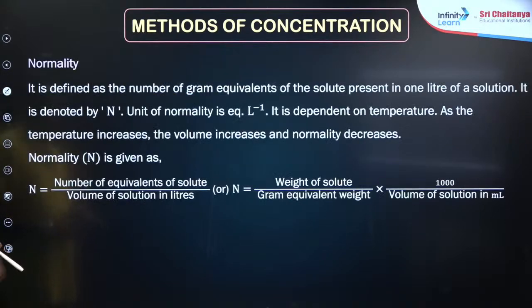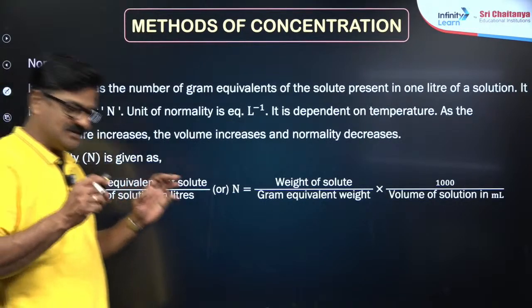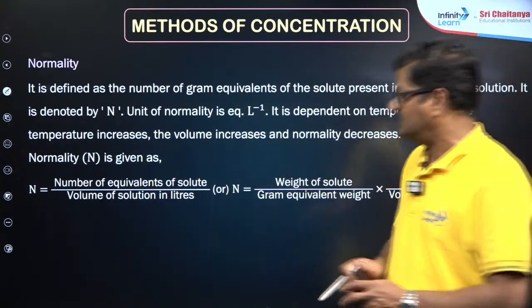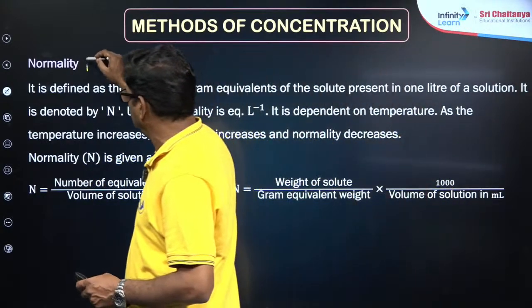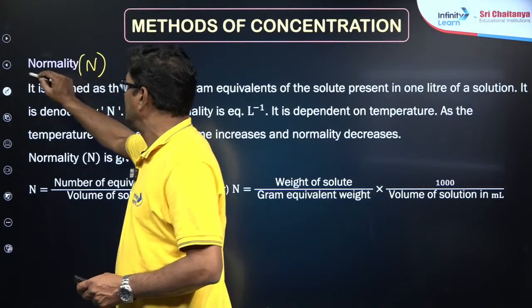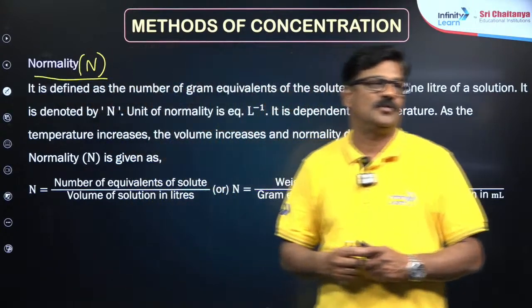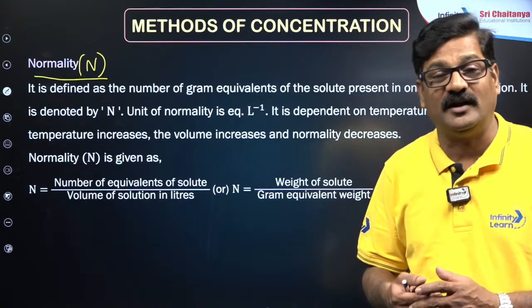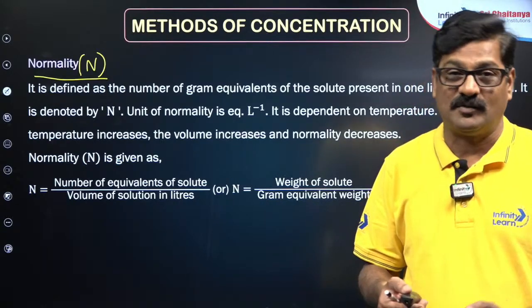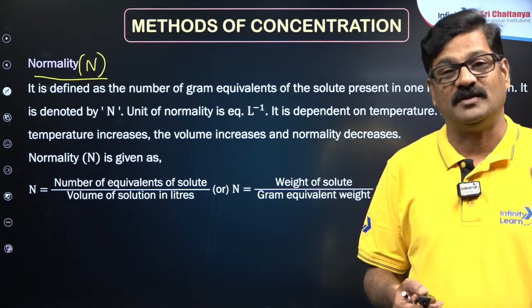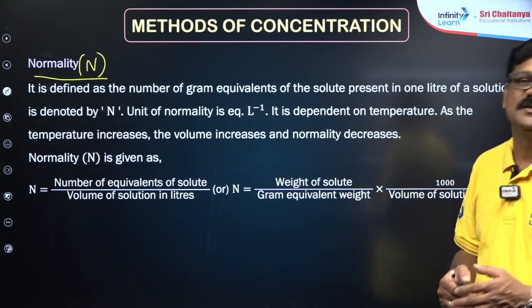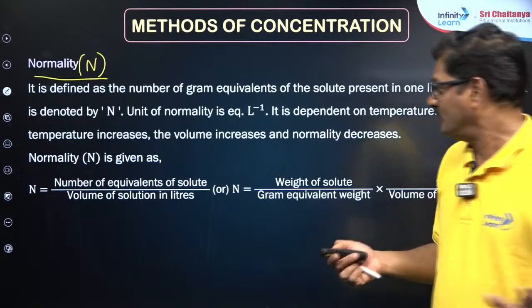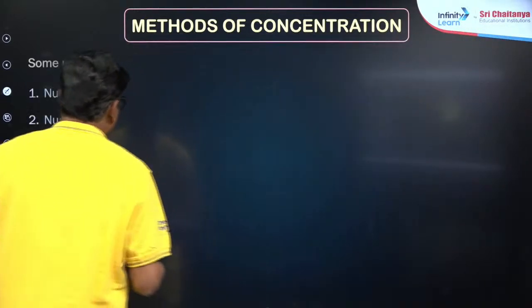And talking about normality, yes, it is just like molarity. Normality is the other one we take into consideration. So what is the difference between normality and molarity? Only the n factor makes the difference. In molarity we use moles, in normality we use the number of gram equivalents. That's it. So normality is equal to molarity into n factor, and it is going to be given as